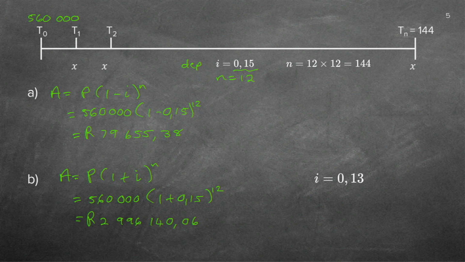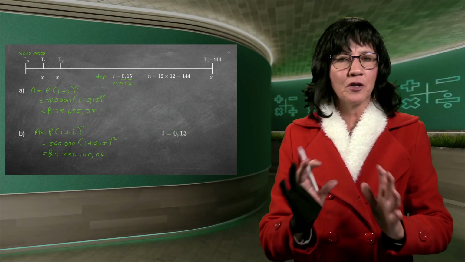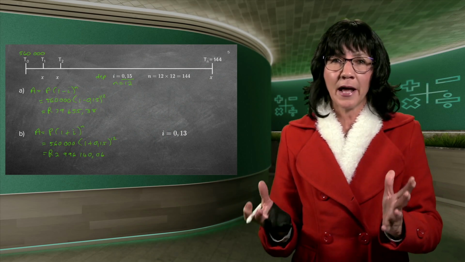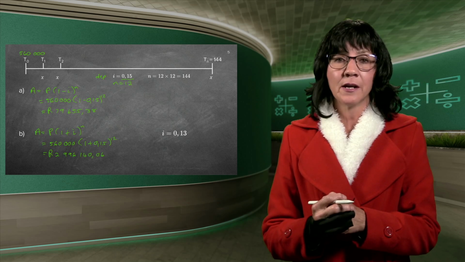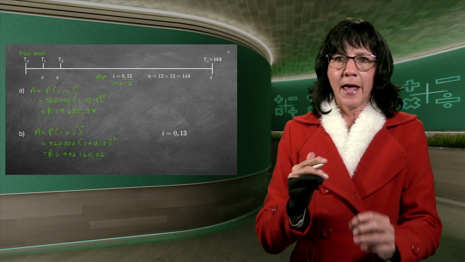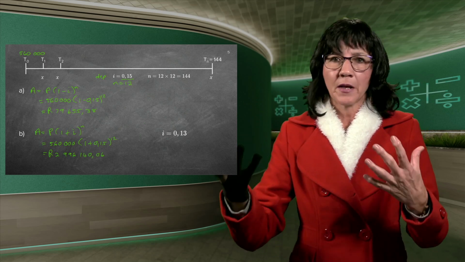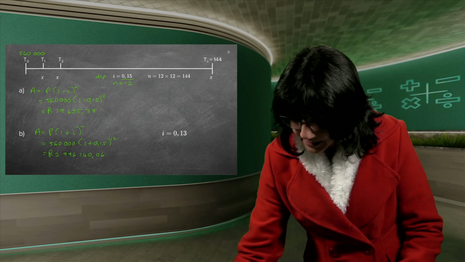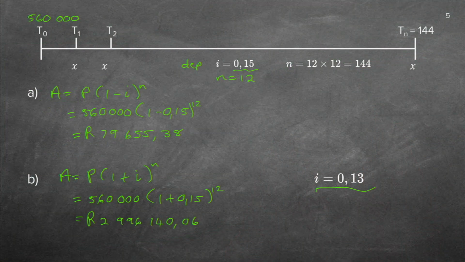But people, this is what happens. Because there's so much written there. Now, you don't have different color pens in the exam. I don't think you're allowed at the end of matric to use different colors. So you need to either squiggle the ones that is inflation and circle the ones that is depreciation so that you can clearly see the difference between the two. I should have used 0.13. So let's just quickly go back and change that. It's just going to make a slight difference, but let's make it properly.